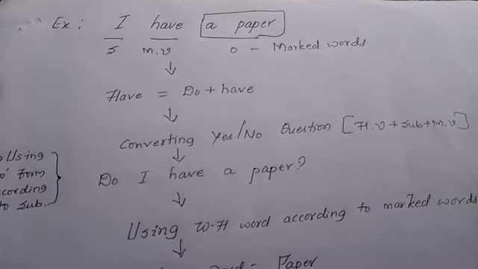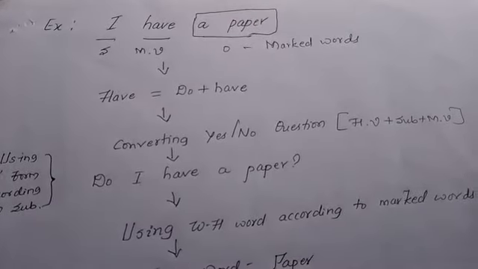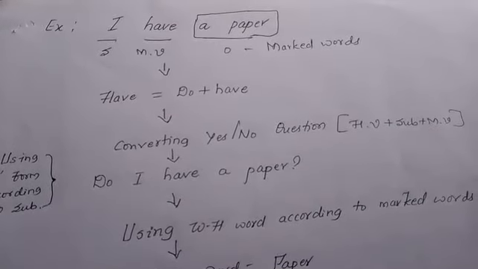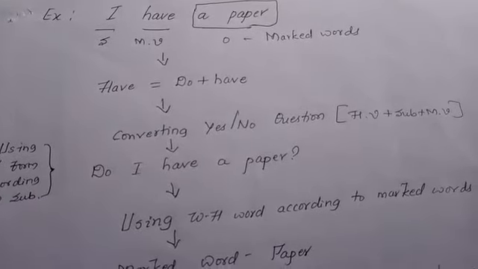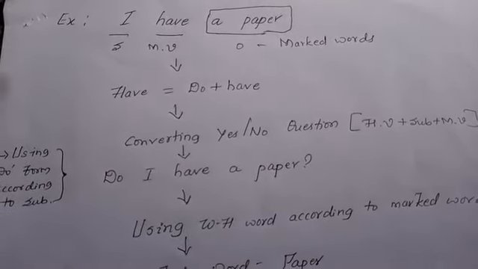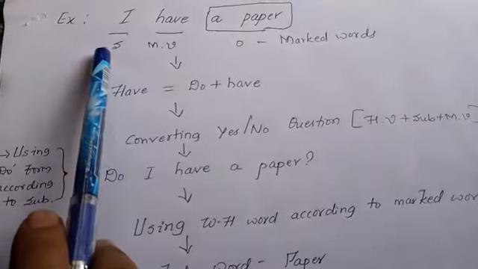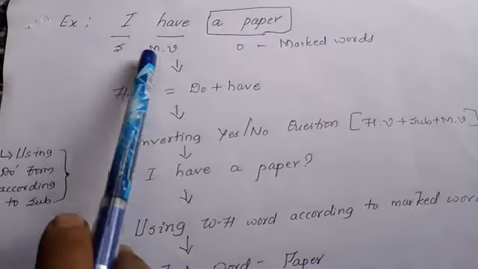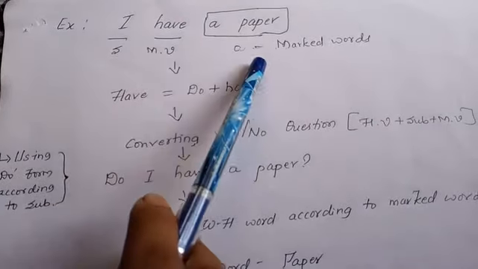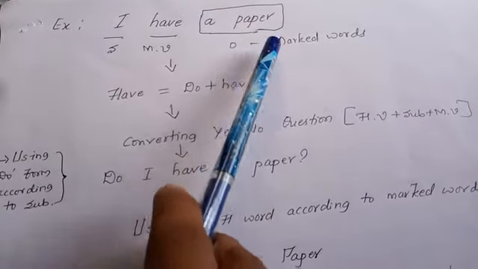Once we understand the meaning, according to the steps I am saying, you have to mark the words as I have marked there. I as subject, have as main verb, paper as object. Here, marked words.